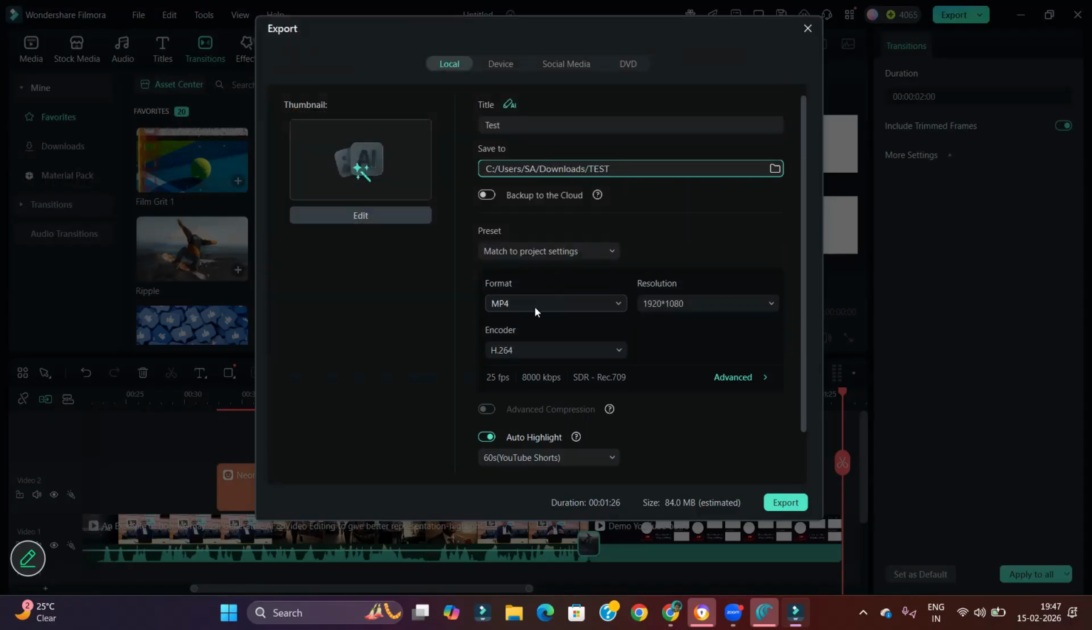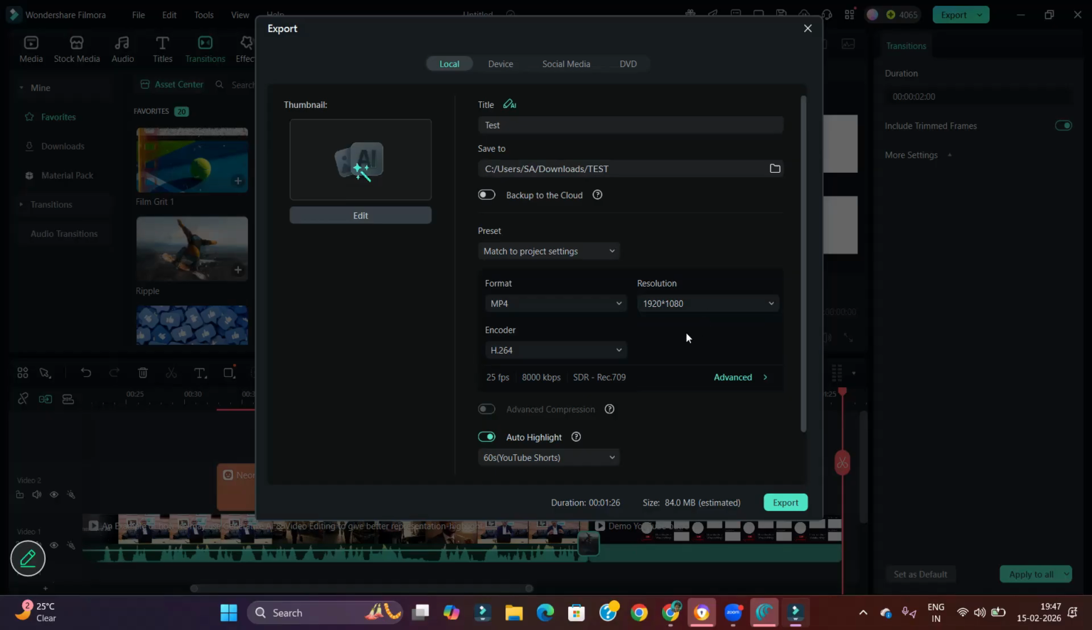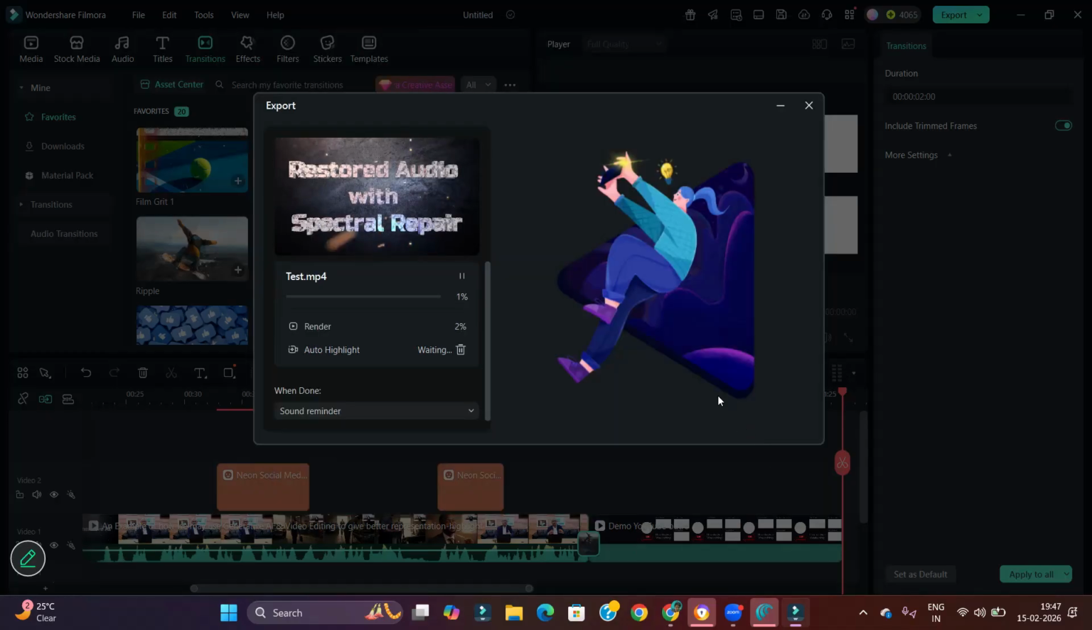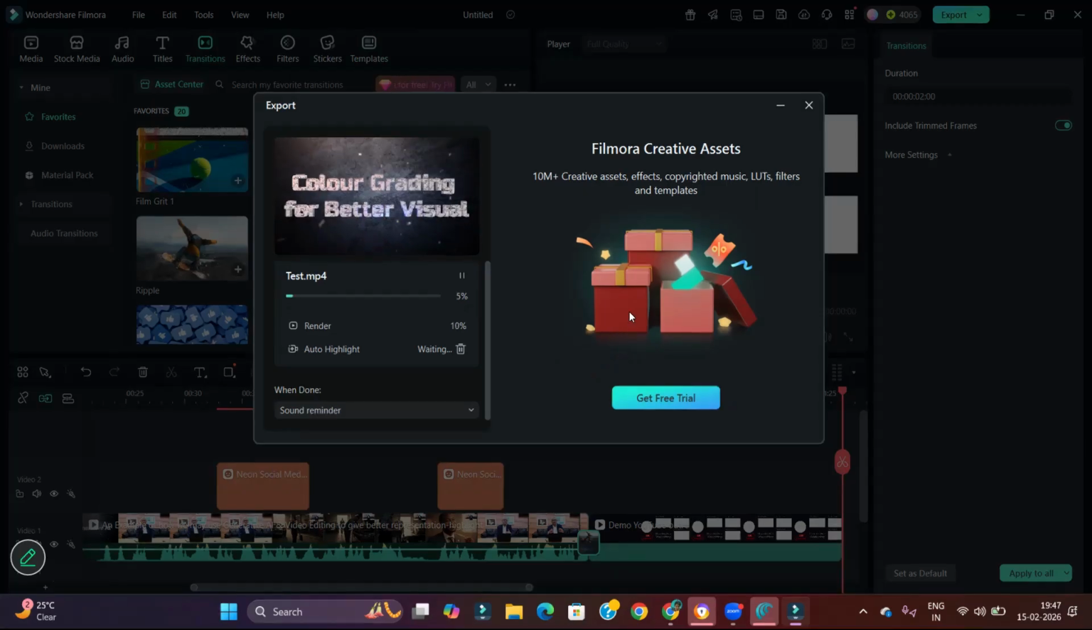Here you should see the format should be MP4. And the resolution, you can keep it 1920 by 1080. That is a standard resolution. There are higher resolutions as well, but 1920 by 1080 is a standard one, so you can keep this. Nothing has to be changed other than these two. Just hit export. Okay, so let it get exported.